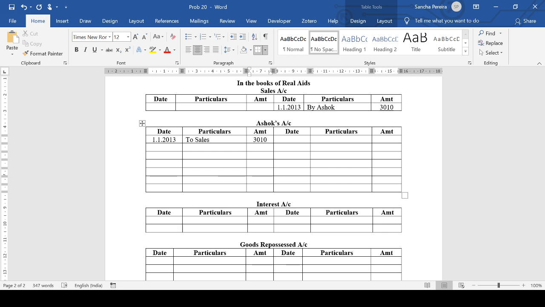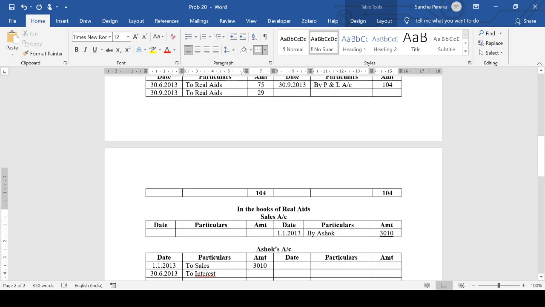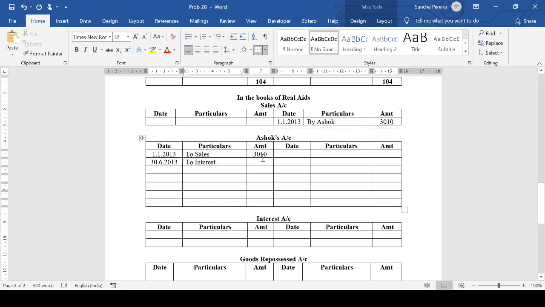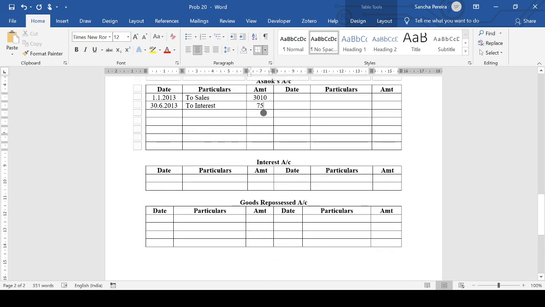So we start with the interest. Since interest is an income for the hire vendor, interest will be credited and it's receivable from the hire purchaser. So it's Ashok's account debit to interest. So here we will have on 30th June 2013 to interest. The first interest is 75. Similarly, we'll have it as by Ashok here, by Ashok 75.